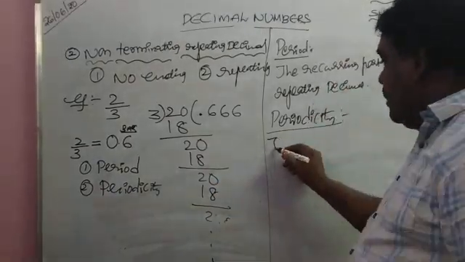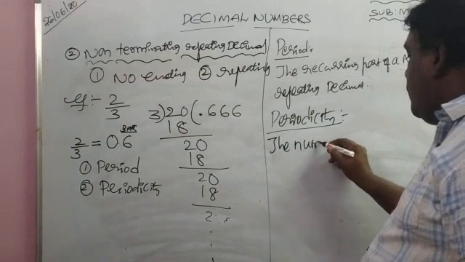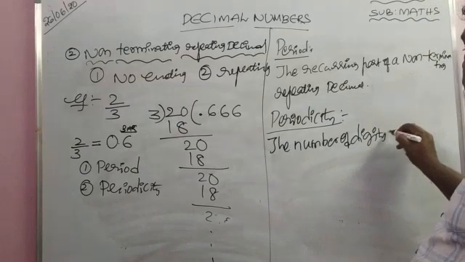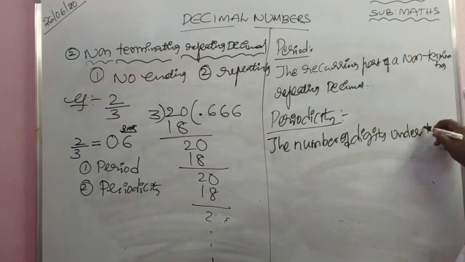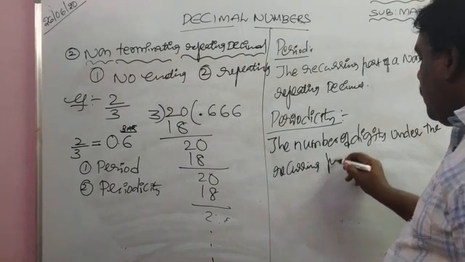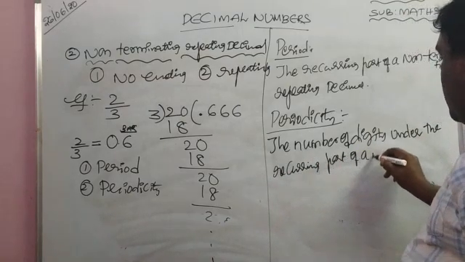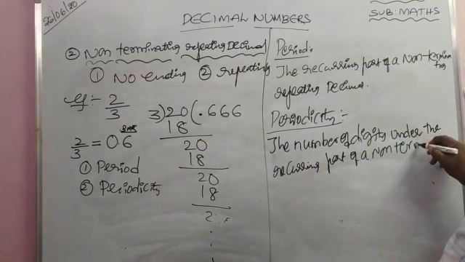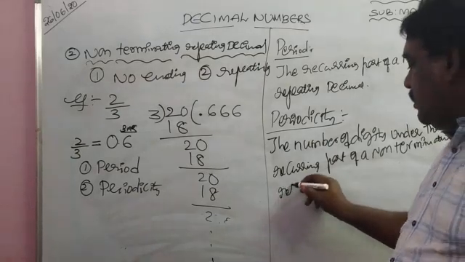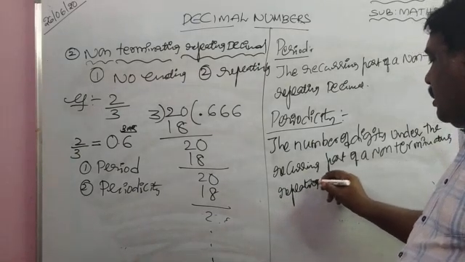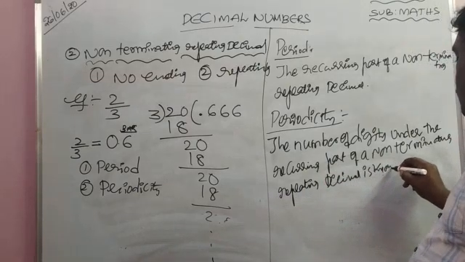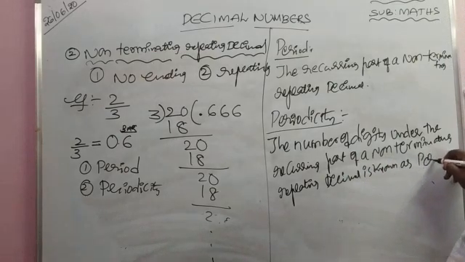So the number of digits under the recurring part of a non-terminating repeating decimal is known as periodicity.